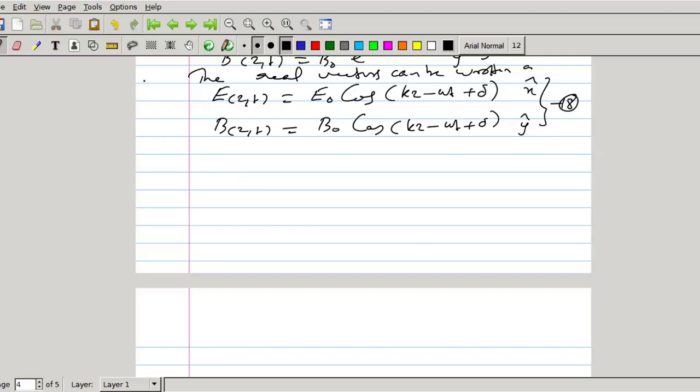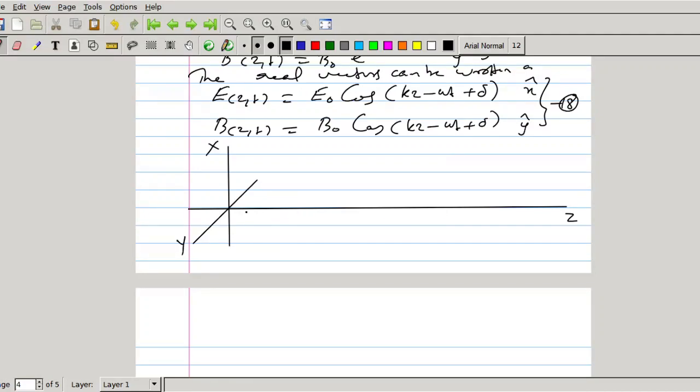This propagation we can draw, the propagation of electromagnetic wave. So this direction is Z direction, this one is X direction, and this is Y direction.